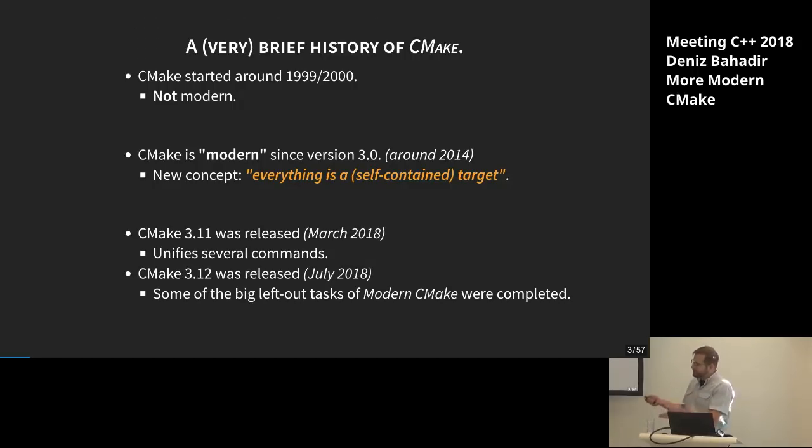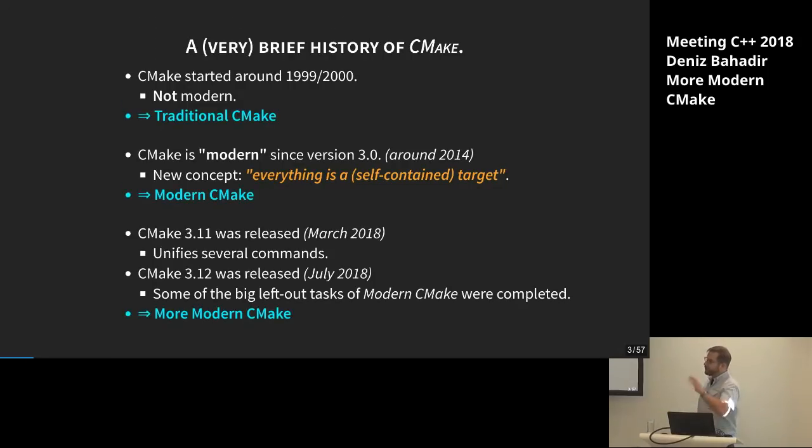And I will show you these things and how you should use them in this talk. And for that, I will refer to the old style of using CMake as traditional CMake. Then, of course, modern CMake, since the term was used. And with the latest releases, I'm talking about more modern CMake, although, of course, it's still modern CMake, but doing it a little bit more modern, more fashioned way, say it like this.